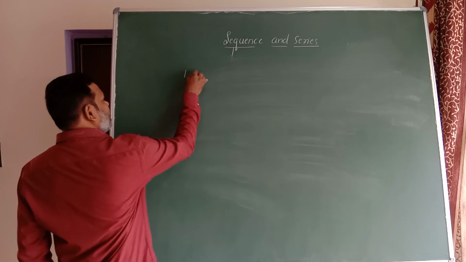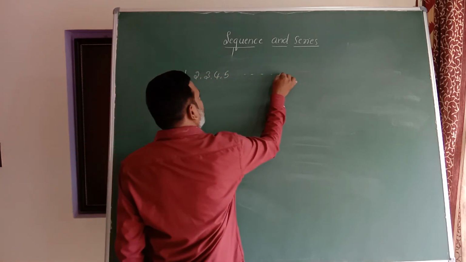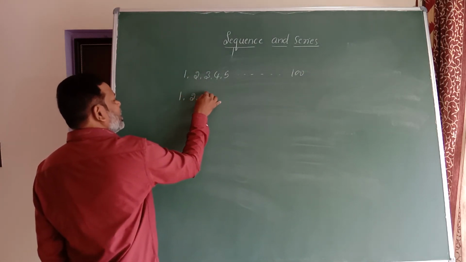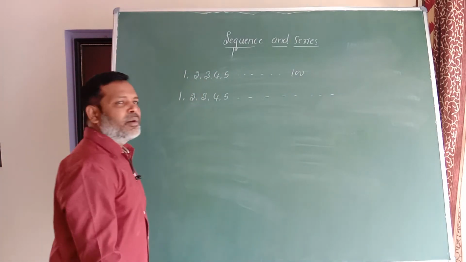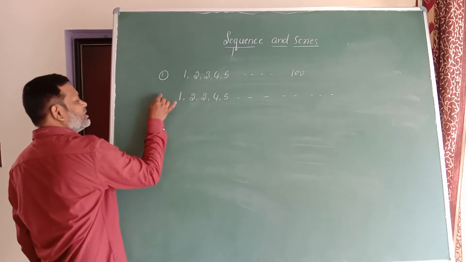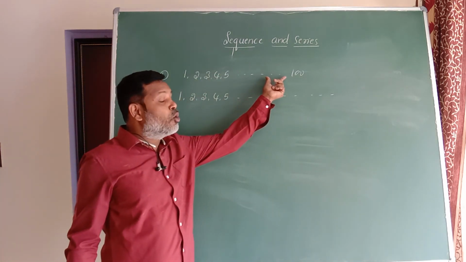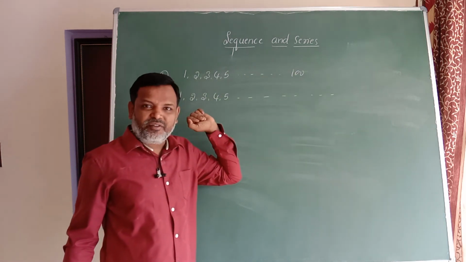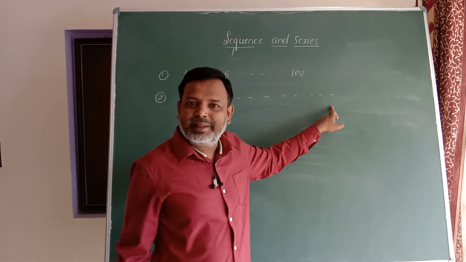I can write 1, 2, 3, 4, 5, and so on up to 100. I can write another sequence 1, 2, 3, 4, 5, and so on like this. Have a look at this. Feel the difference between these two sequences. This is the first sequence. This is the second sequence. In the first sequence, how many terms do we have here? We have 100 terms. So is 100 finite or infinite? Finite. Here how many terms are there? It is not possible to say that.